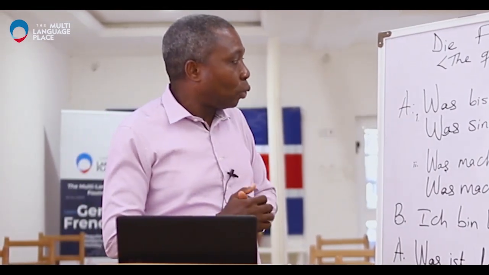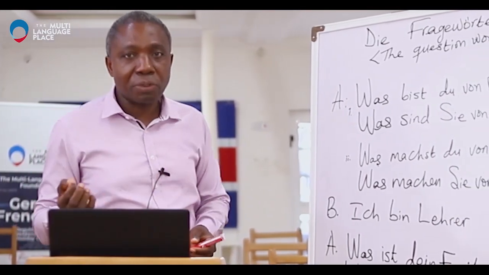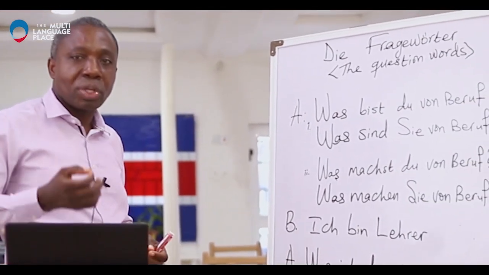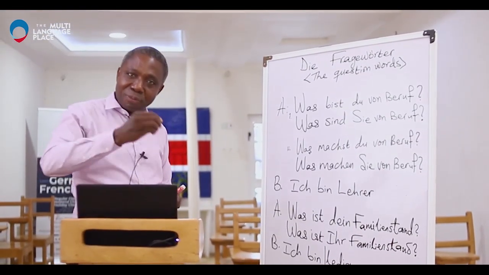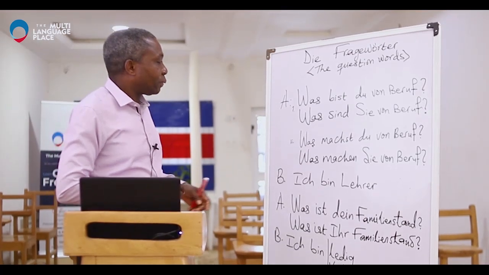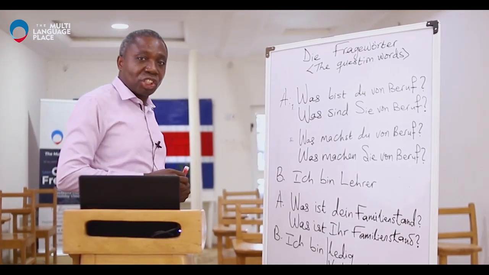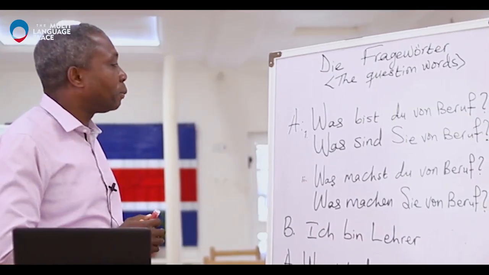So, here we have the first question, and please don't forget, we talked about informal and formal. Here we have the conversational method that we'll be using in this example.